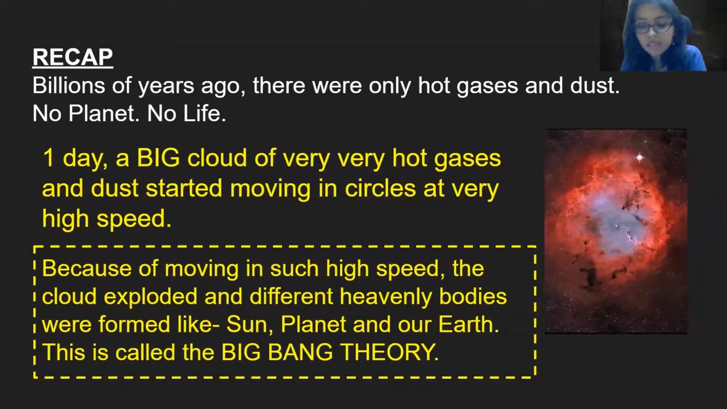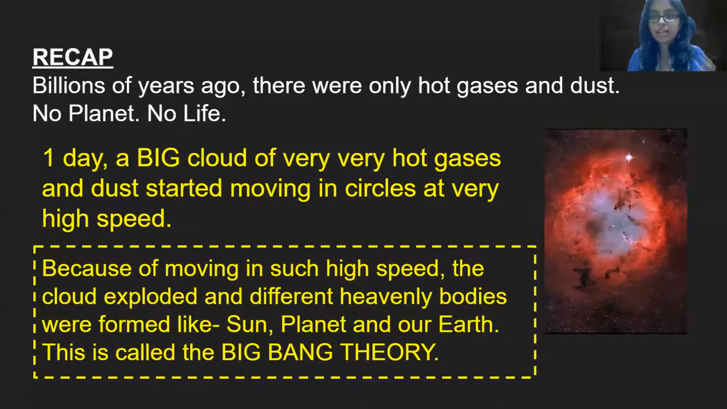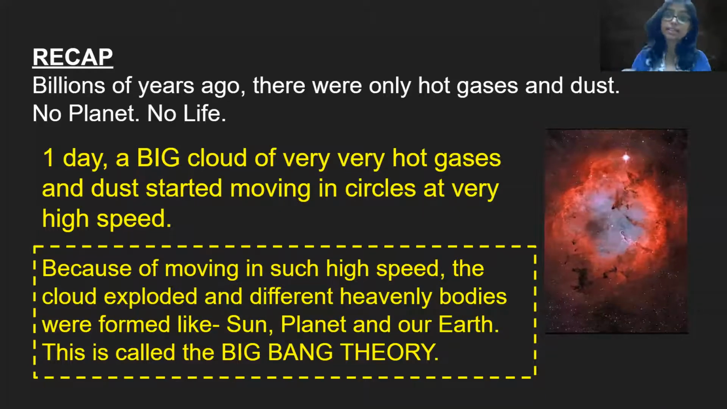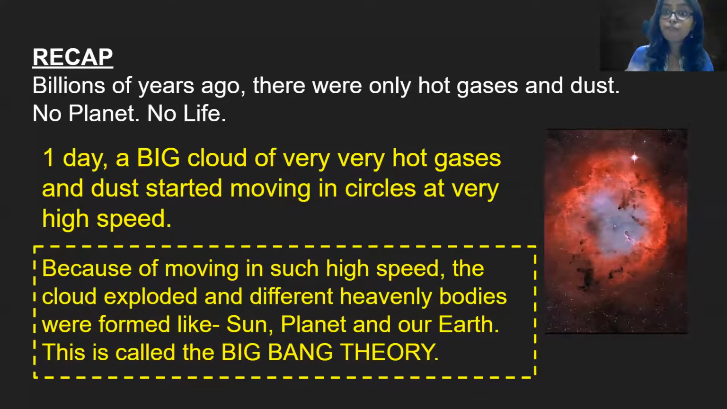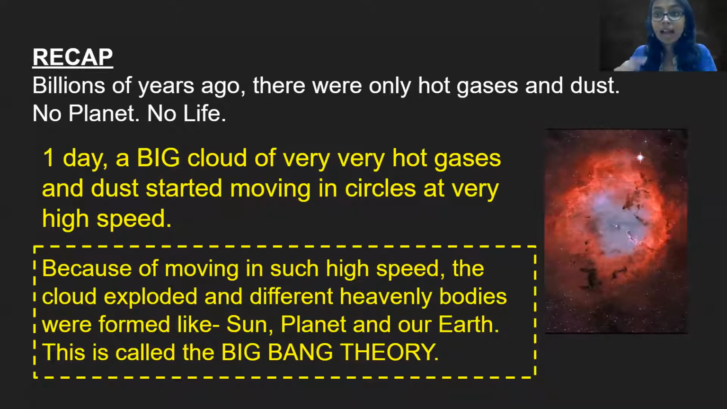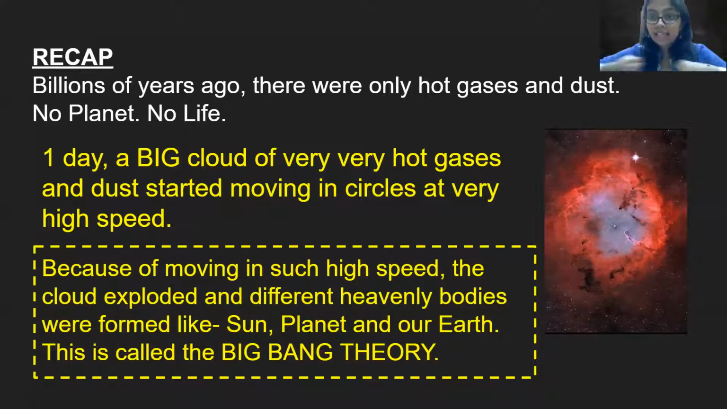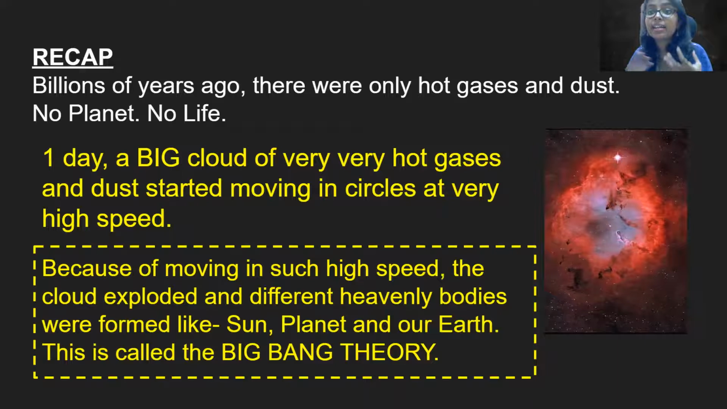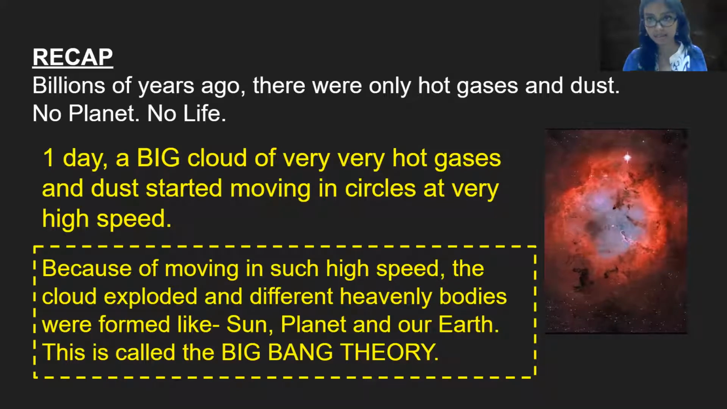We learned about the Big Bang Theory. Now, what does the Big Bang Theory say? That billions of years ago, there was no life. There were no plants, no animals, nothing. There were just a lot of hot gases. One day, a big cloud of these hot gases started moving at a very fast speed in circles, and at one point in time they exploded. After this explosion, we got the sun, planets, stars, and our earth. That explosion is called the Big Bang Theory.